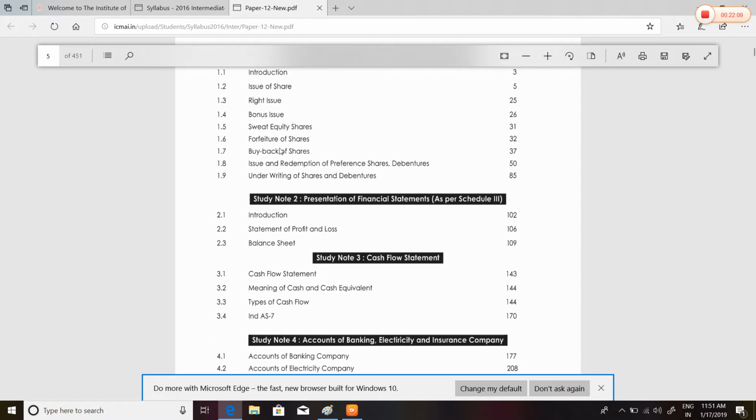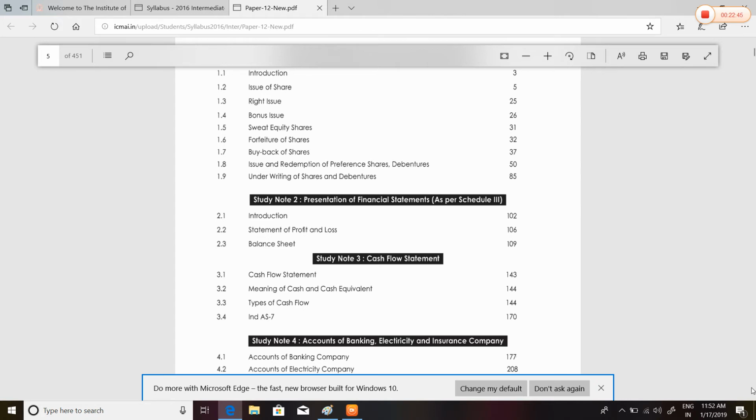Then buyback of shares, both 1.7 and 1.8, would take one to two lectures each. Then underwriting of shares and debentures is a bit of a typical topic, so we will take it last. Then presentation of financial statements as per Schedule 3, a very easy chapter, but the sums are too lengthy.